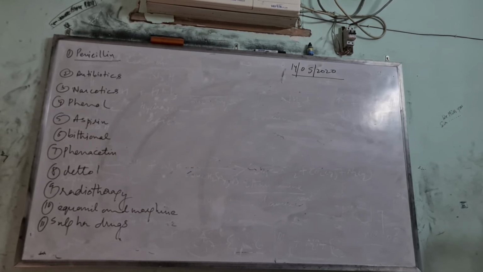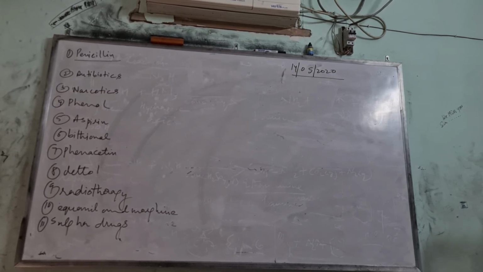Usually radiotherapy is done in the case of cancer patients. For example, cobalt-60 is used for the treatment of malignant cells related to cancer, and P-32 is used for the treatment of leukemia, that is blood cancer, and I-131 is used in the treatment of thyroid.